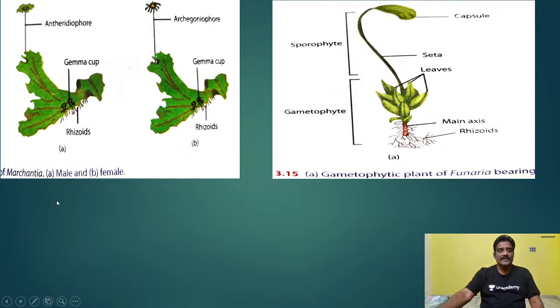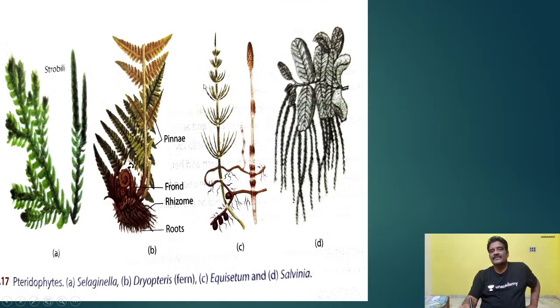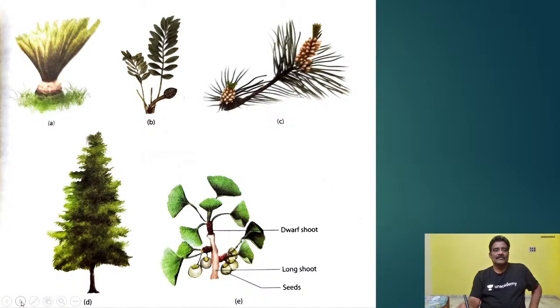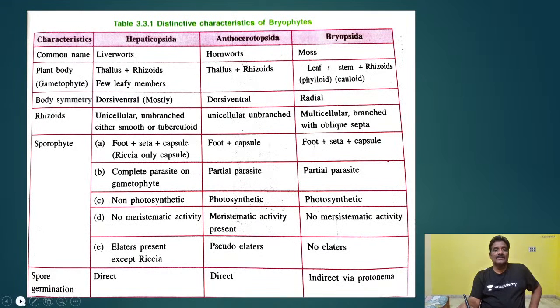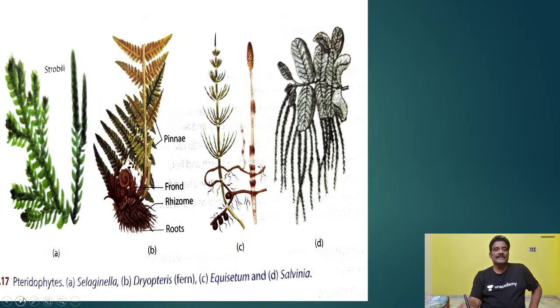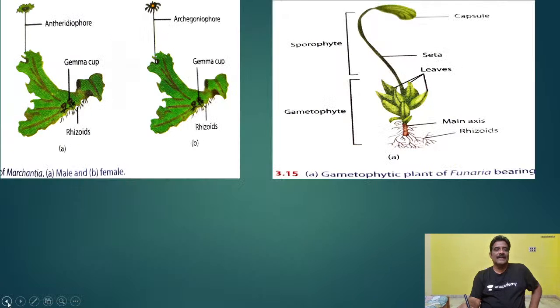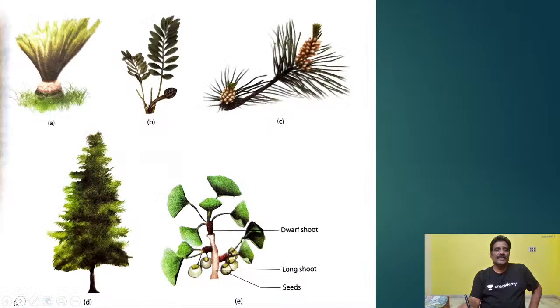So the presence of these gemma cups is very important. These gemma cups are detached from the thallus body and they are able to grow into new thallus, male and female thallus of the bryophytes. That point you have to understand.